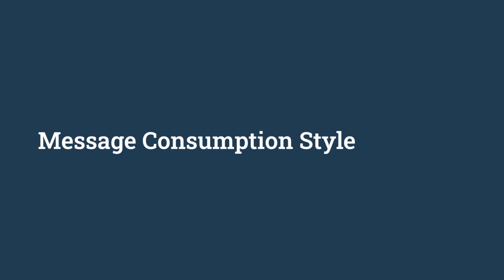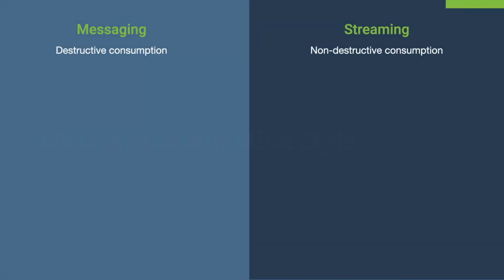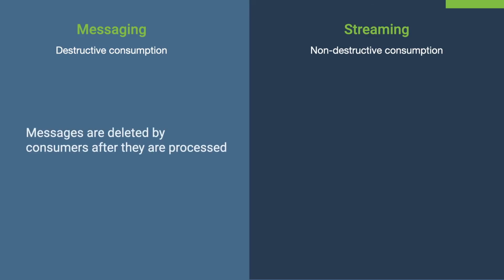The way of consuming messages is different in both technologies. Let's have a closer look. In messaging, consuming a message is a destructive operation. Messages stay in the messaging system until they are consumed. In streaming, consumers never delete messages. Messages are removed by the system independently from the consumers, whether they have been consumed or not.